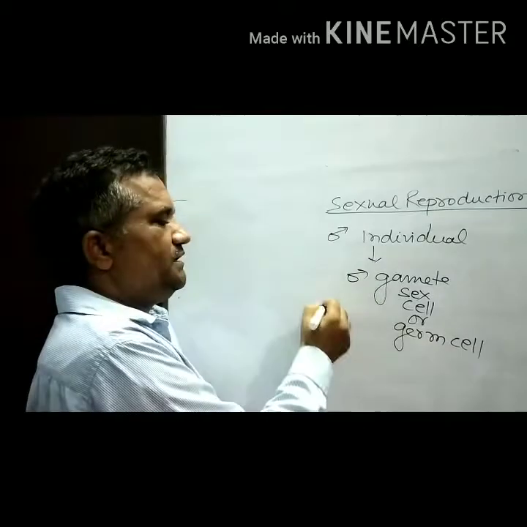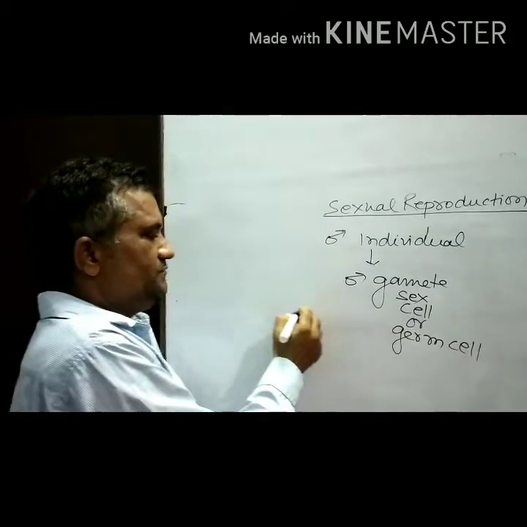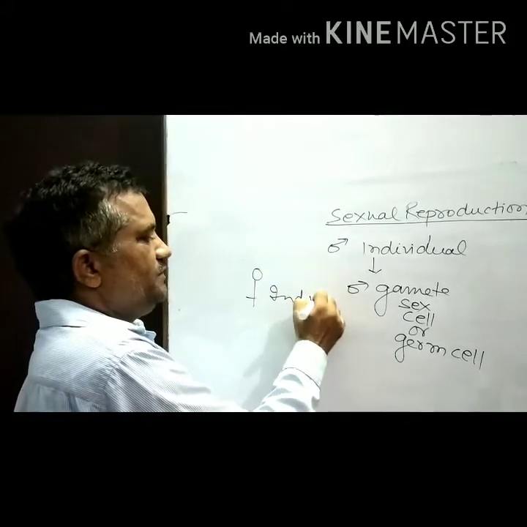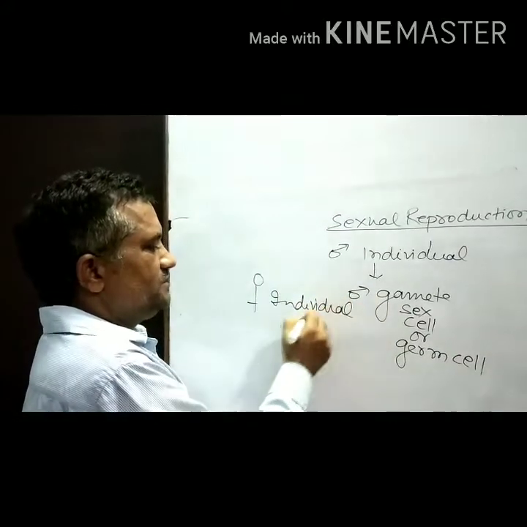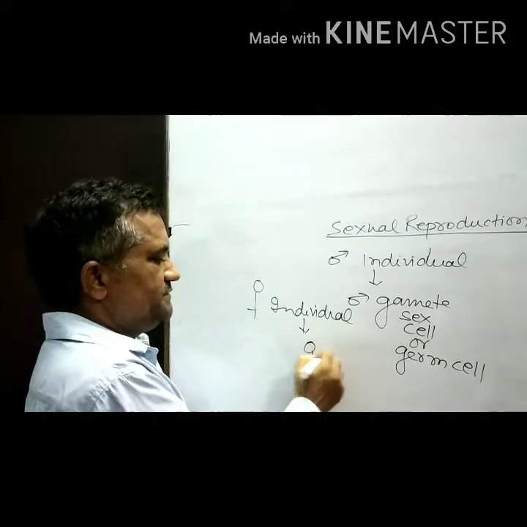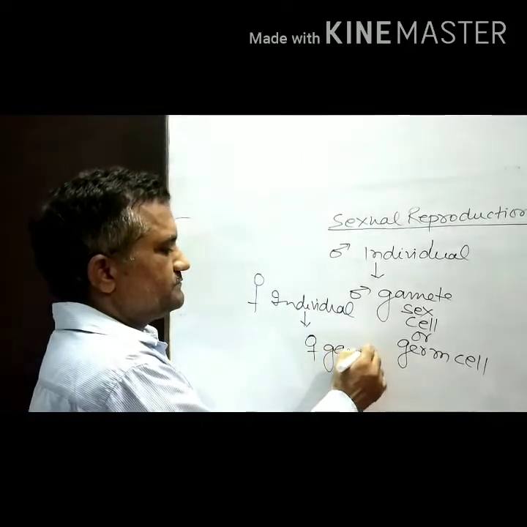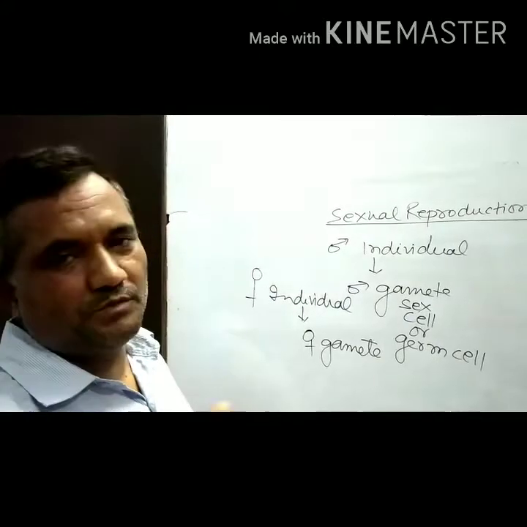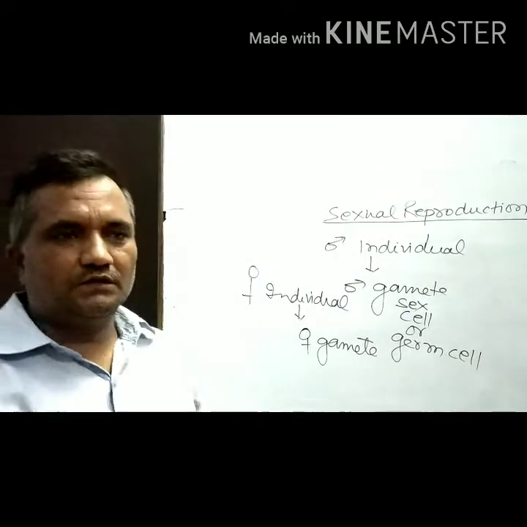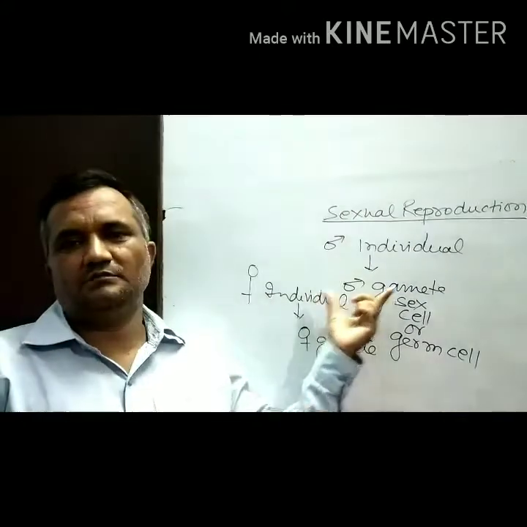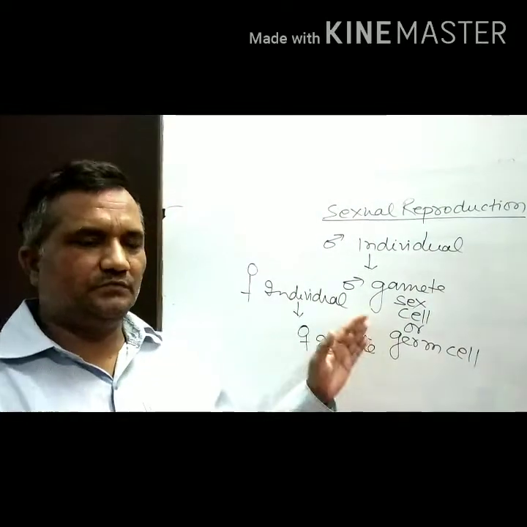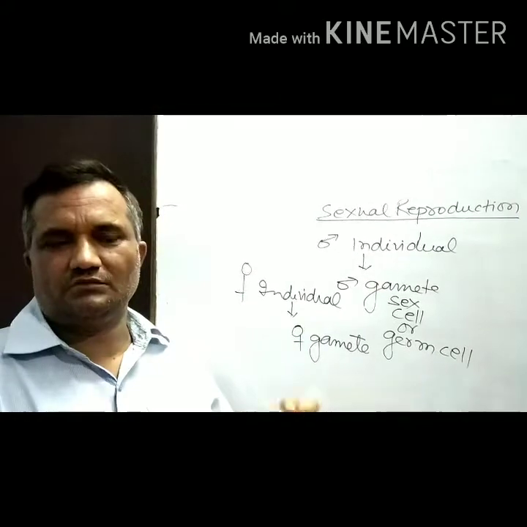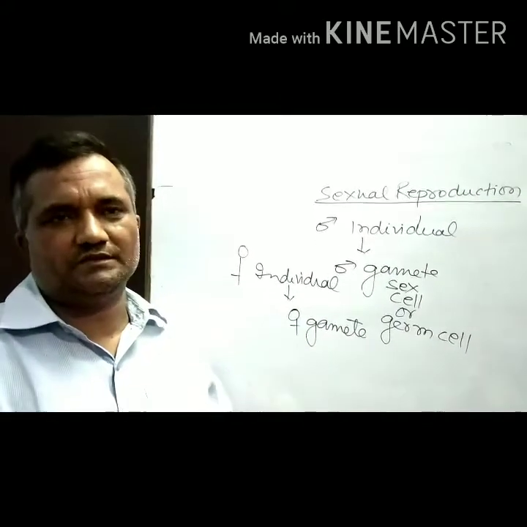Similarly, the female individual is needed for the production of the female gamete. So that's why sexual reproduction is a mode of reproduction in which two individuals are needed, one male and one female. The male individual produces the male gamete. Gamete is also known as what? Sex cell or germ cell.